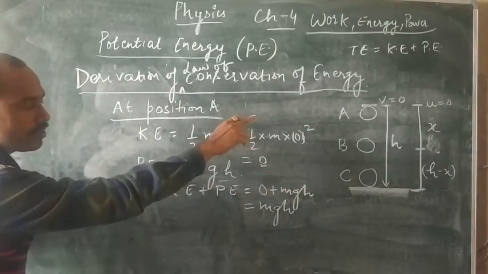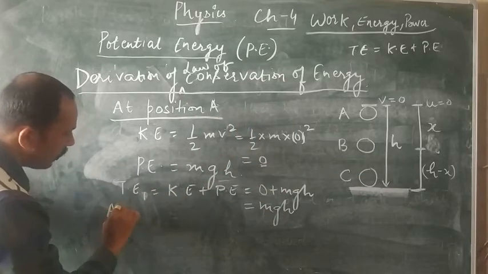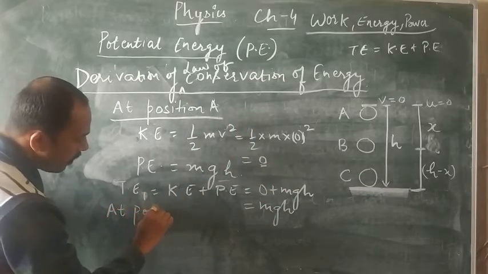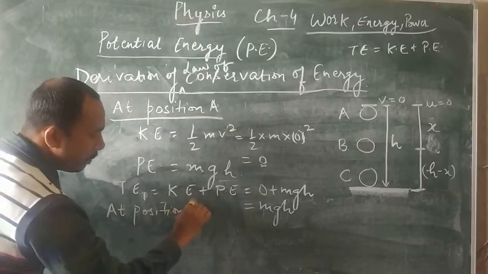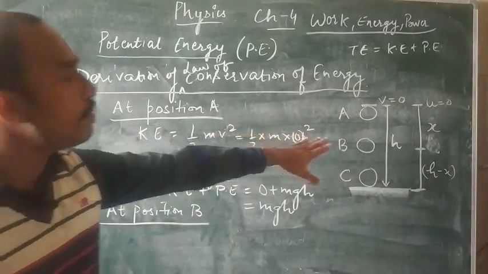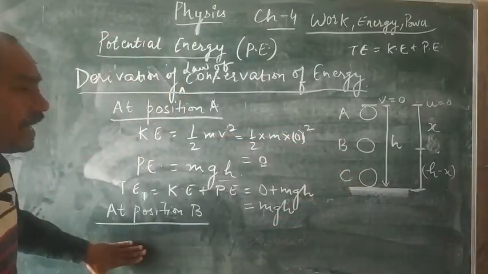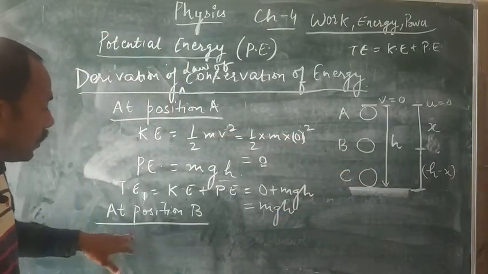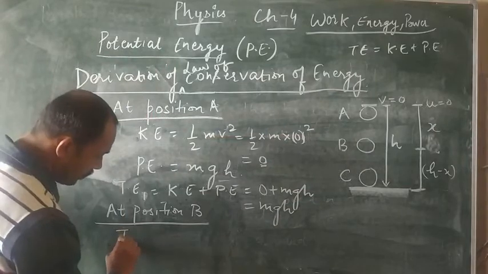Now this one is the case of A. We are calculating at position A. Now we are going to calculate at position B. Before calculating position B, we are going to use the third equation of motion.